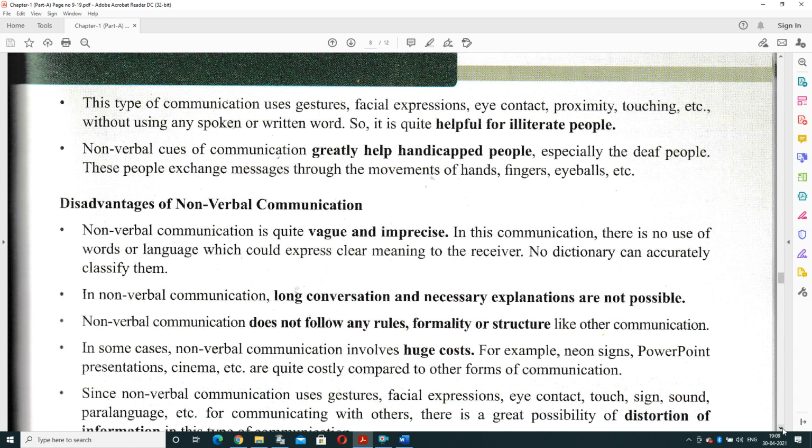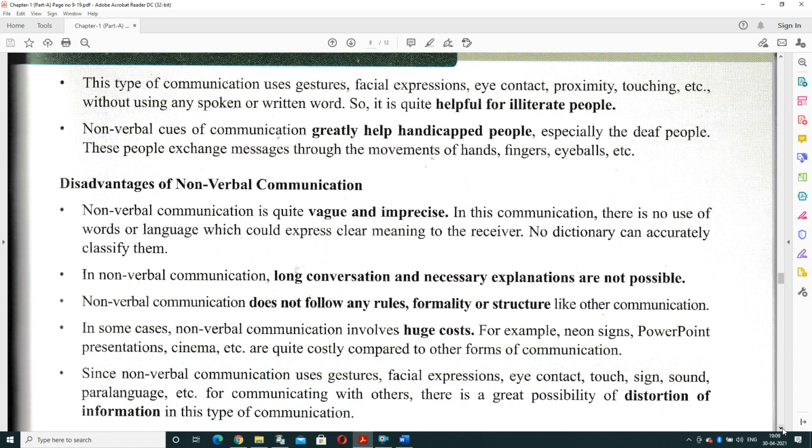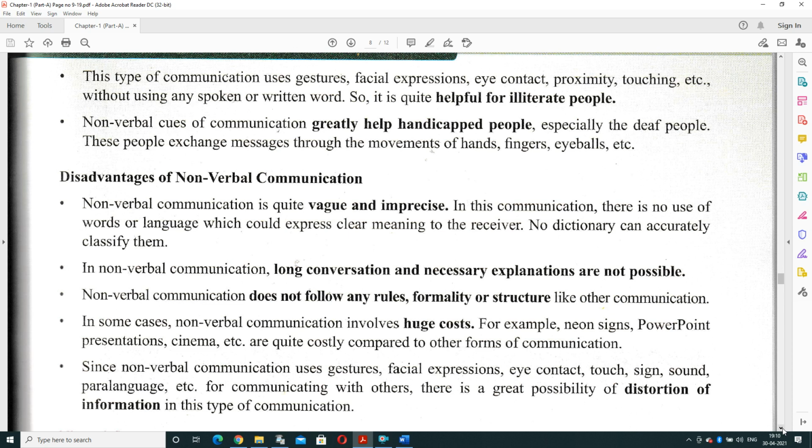This type of communication uses gestures, facial expression, eye contact, proximity and touching without using any spoken or written words. So it is quite helpful for illiterate people. And non-verbal cues also greatly help handicapped people, because sometimes a deaf person is not able to understand anything, so it can be presented via face movement or expression. Those people exchange messages through the movement of hands, fingers, or eyeballs. So these are the advantages of non-verbal communication.